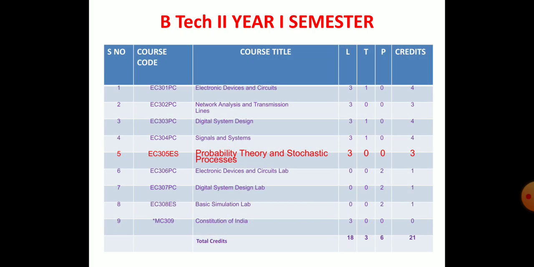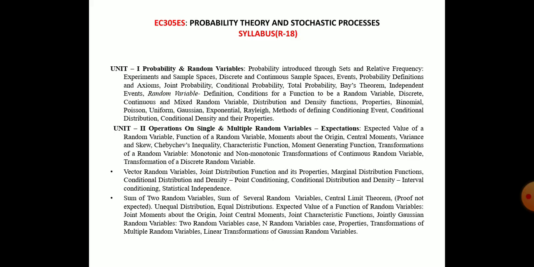You see, the syllabus is like this. In the first video I explained everything. Briefly I want to explain. The title of the subject is Probability Theory and Stochastic Processes. The shortcut of this is PTSP, marked in red. The course code is EC305ES. Lecture hours per week is 3 and credits are 3. Out of these subjects, this is one subject for you.